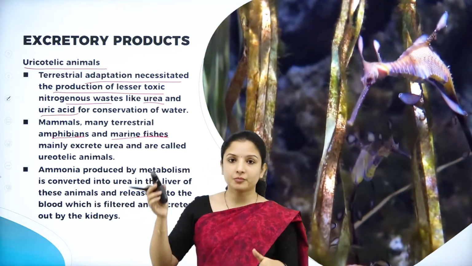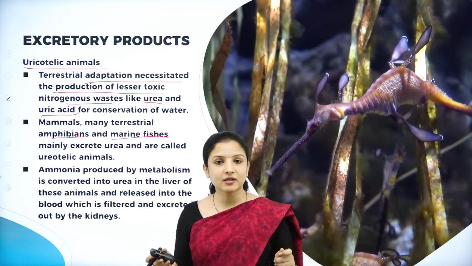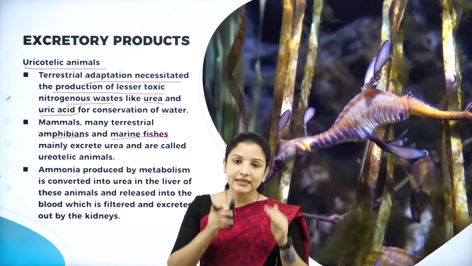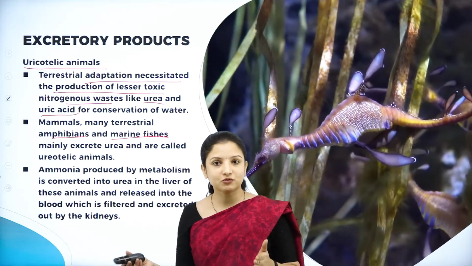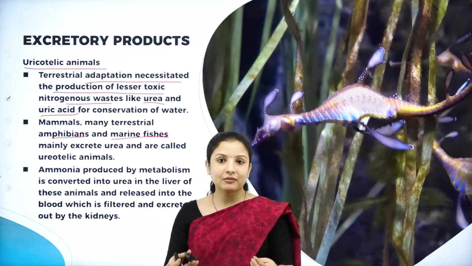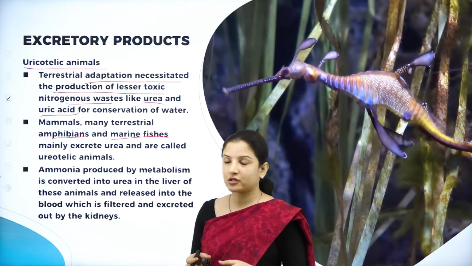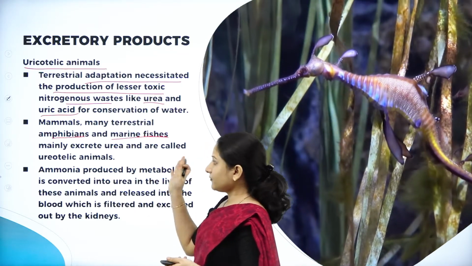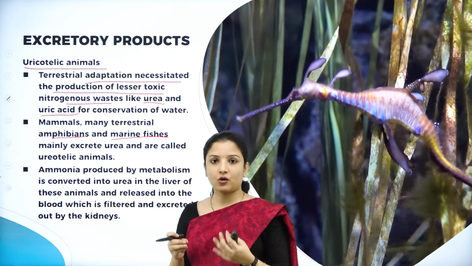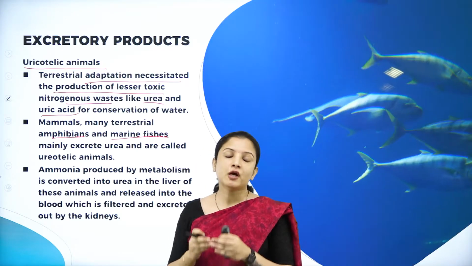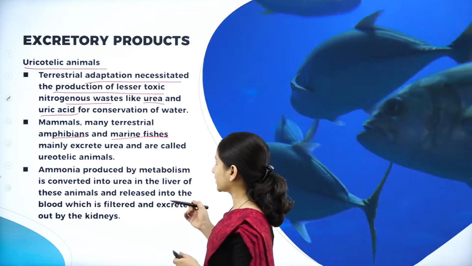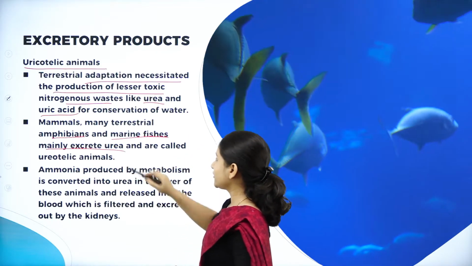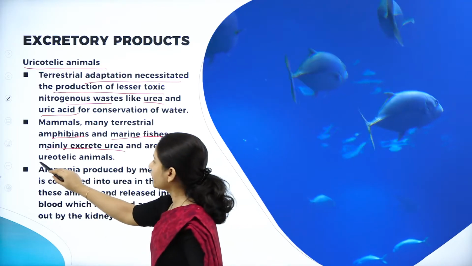So, for the maintenance of water balance, the water from inside the body of the organism moves to the outer environment, because the marine animal is in a hypertonic solution. That is why marine fishes also need to make use of very little water to excrete their waste product. Therefore, they mainly excrete urea and are called ureotelic animals.